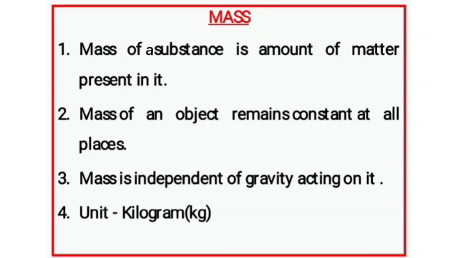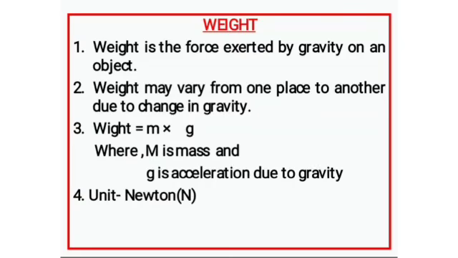Then next, what is weight? In common usage, mass is often referred to as weight, but scientifically it is not correct. We know that mass is the amount of matter present in a substance, whereas weight is the force exerted by gravity on an object. So here another term is coming, that is gravity, gravitational force. Weight may vary from one place to another due to change in gravity.